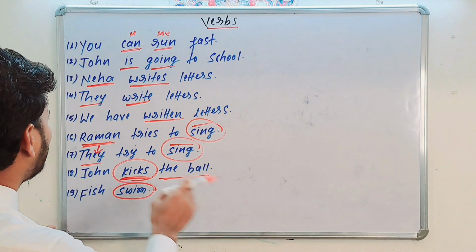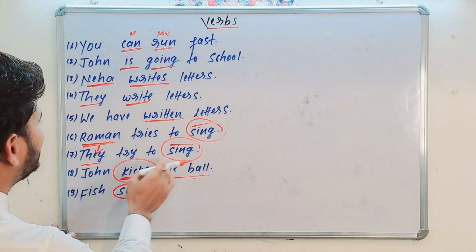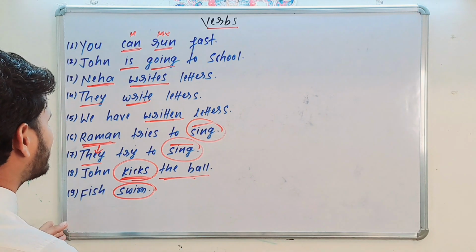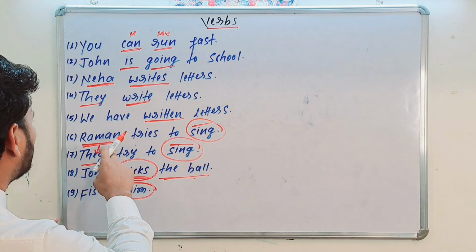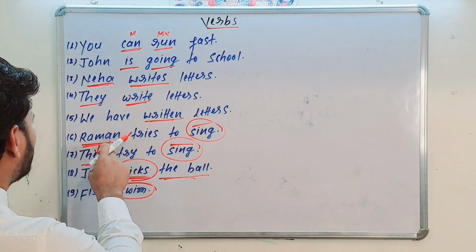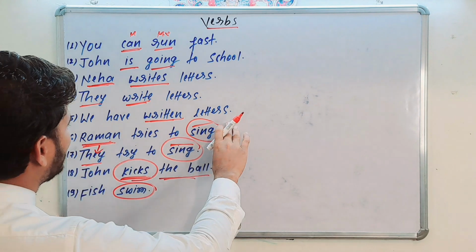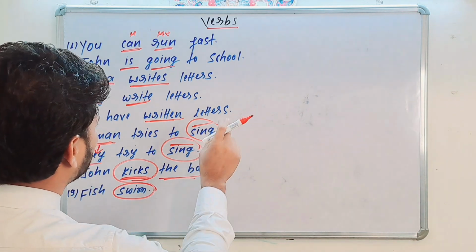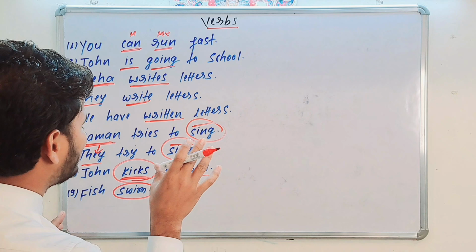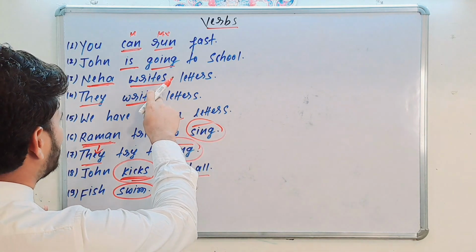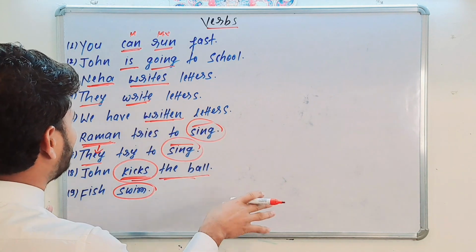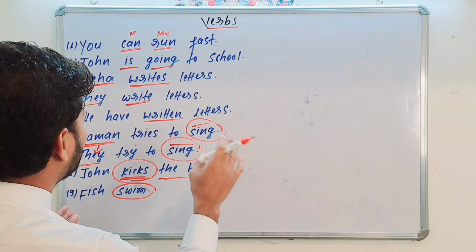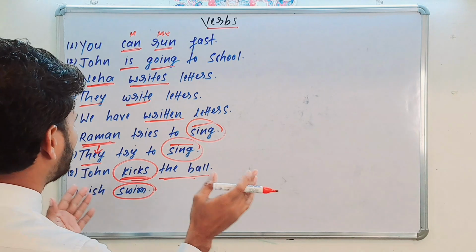Keep in mind. But here, see, Raman tries to sing. They try to sing. Sing is a non-finite verb which is not limited by the number, person and gender of the subject. Like, I change the subject Raman to they, but there is no impact of the number, person and gender of the subject on the verb sing. That's why sing is a non-finite verb. And write, what is that? Write is a finite verb, which is limited with the number, person and gender of the subject. But sing is not limited with the number, person and gender of the subject.